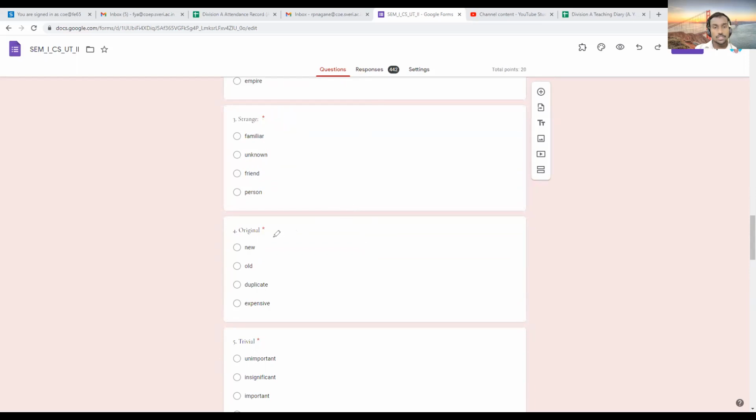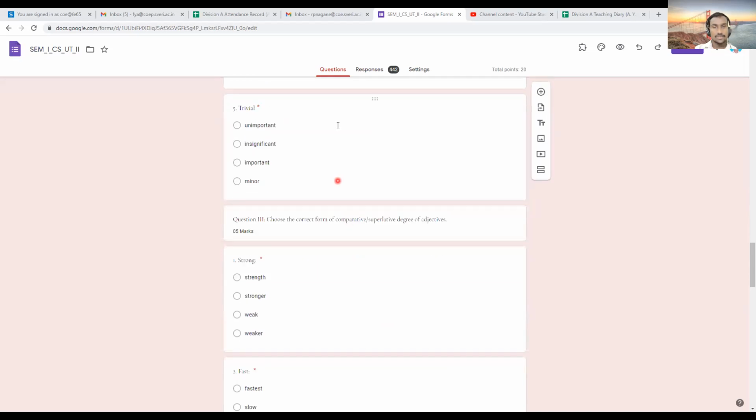Number four, original. Duplicate. Here again somebody asked about original and old or something like this, but here duplicate is going to be the right answer. Number five, trivial. Out of the options, you can think of important and unimportant. Trivial means unimportant. We are looking for the opposite, so important is going to be the answer.